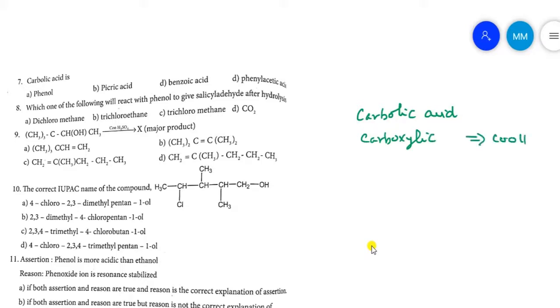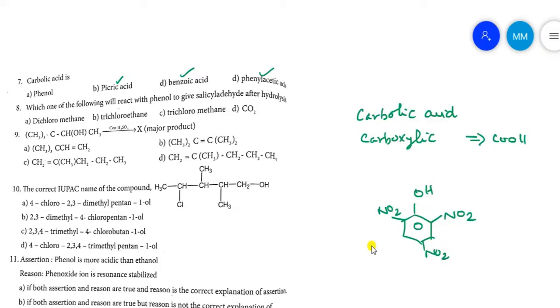So picric acid is a phenolic acid, and benzoic acid and phenyl acetic acid are carboxylic acids. Picric acid is 2,4,6-trinitrophenol.